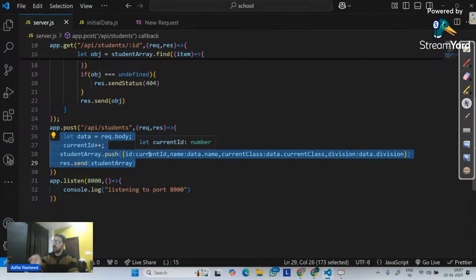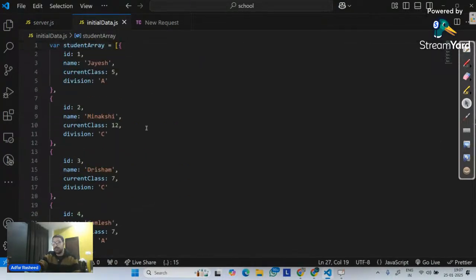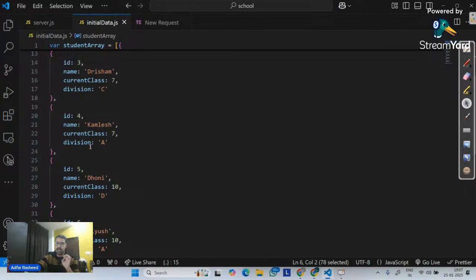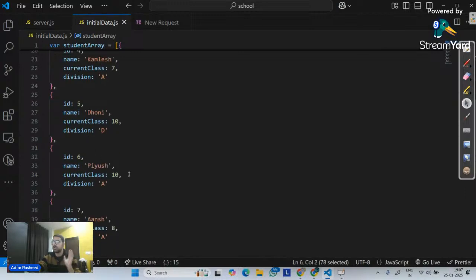First constraint can be, and always remember, API follows a few rules. Let me tell you very simply. If you look at this data, don't you think every object has the same format: ID, name, current class, division? Every object has 4 keys, and so on and so forth.